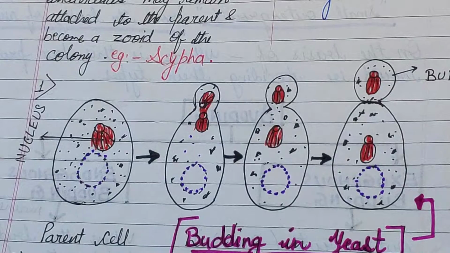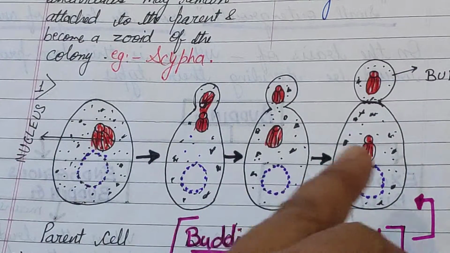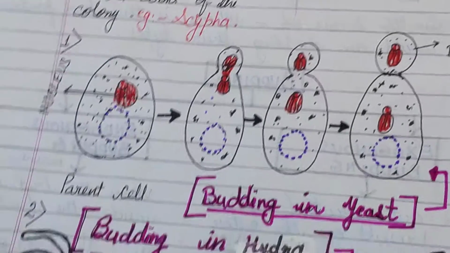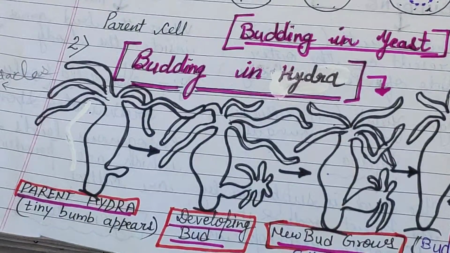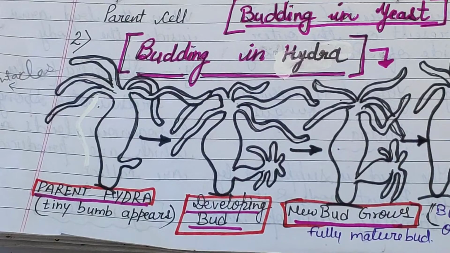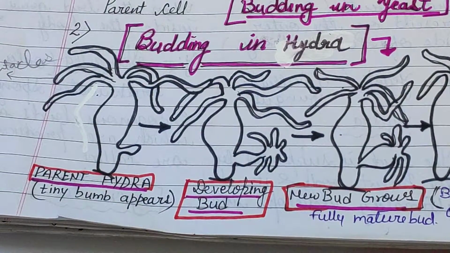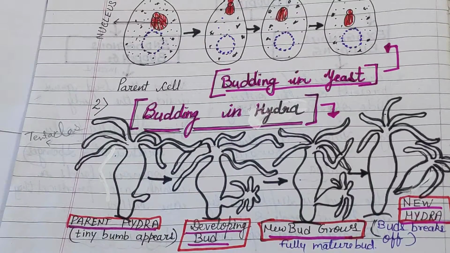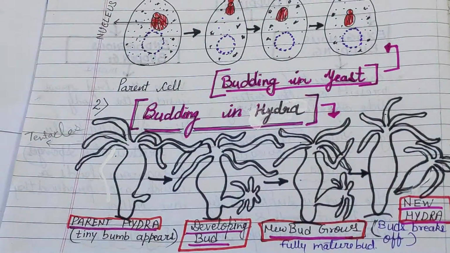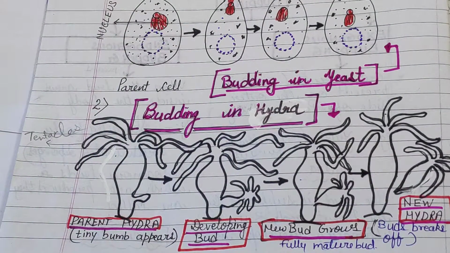So see the structure I have drawn for you. So it is budding in yeast. Now the second example is budding in hydra. Look at the picture. In hydra, the buds may be cut off from the parent body, which grow into new individuals. Budding in hydra takes place during the summers when the animal is well fed and healthy.